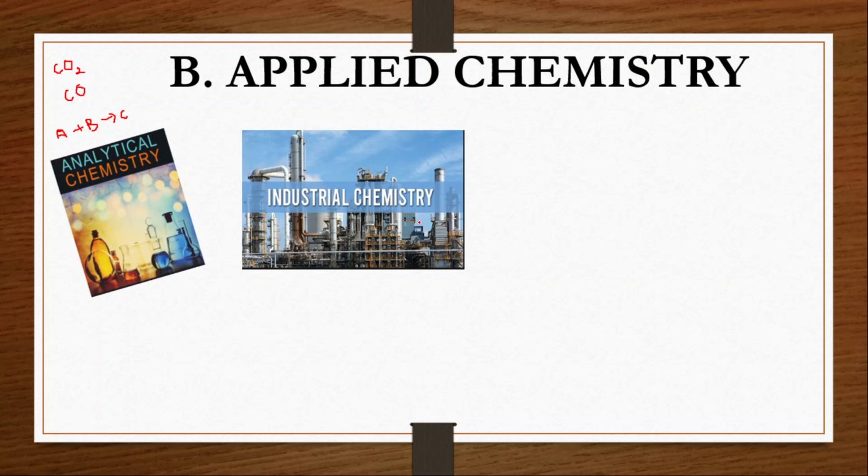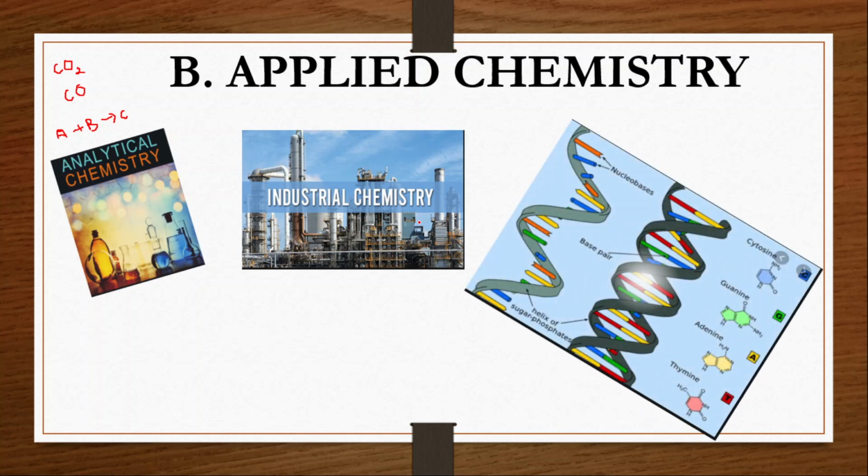Clear? Next one is biochemistry. Bio is nothing but life. So this branch concerns itself with the study of metabolic pathways and enzymology pertaining to living organisms.